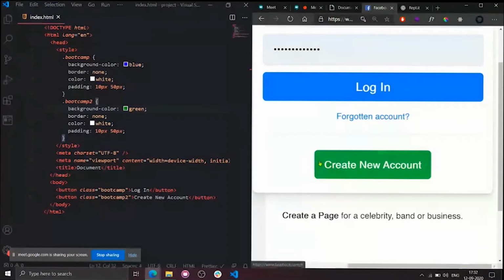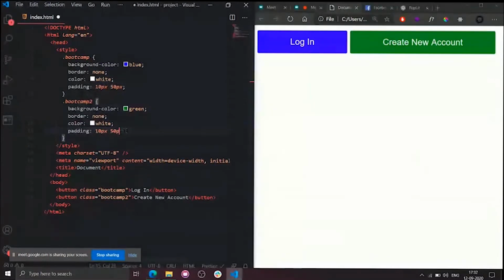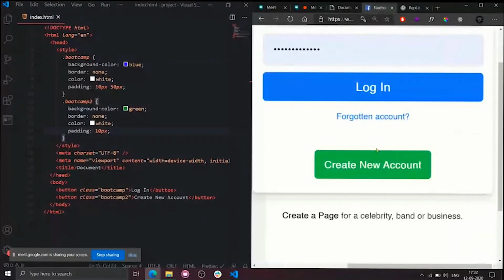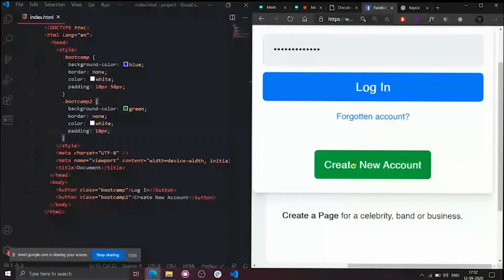Another difference is this button has uniform padding in all directions, right? So there is no extra padding on the left and right sides. So simply what I need to do is keep it at 10 pixels, which is enough. So it will be applied to all 4 directions. Okay, so it's almost done, I guess. Create new account, login. Okay, so that's almost done.